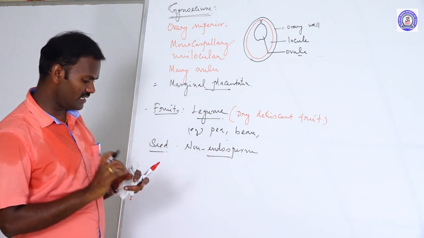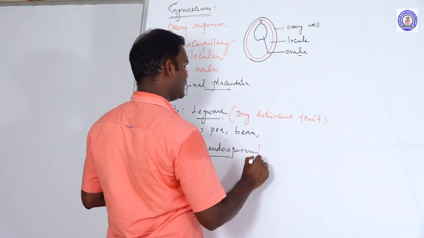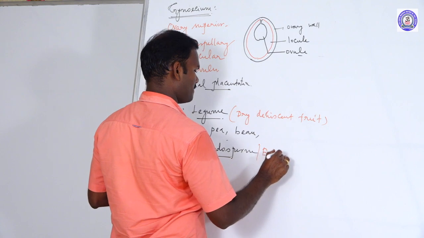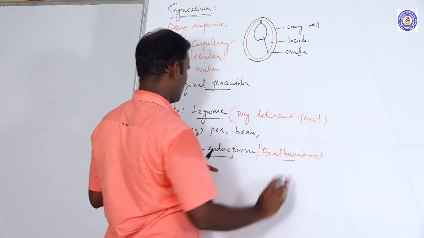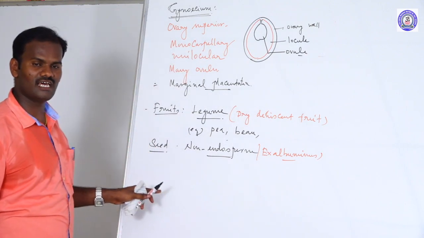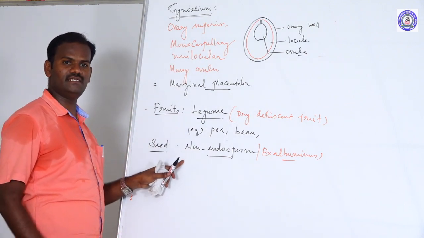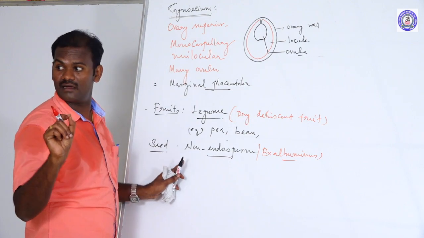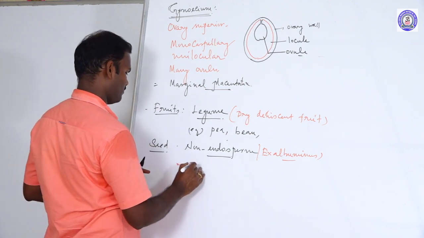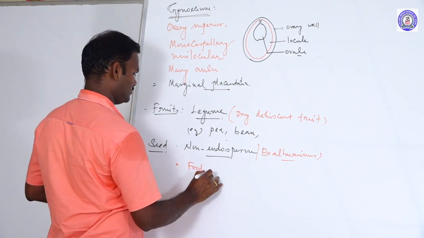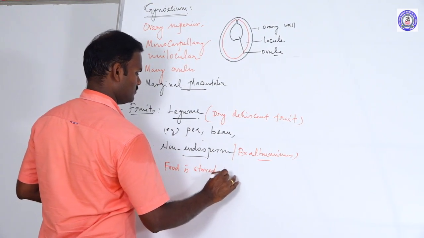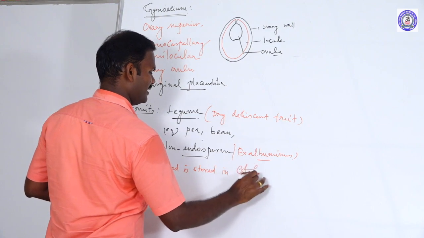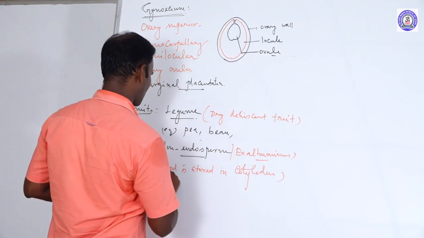non-endosperm seeds. They are also called exalbuminous seeds. In this type of seed, food is stored in the cotyledons. Keep in mind, the food is stored in the cotyledons.